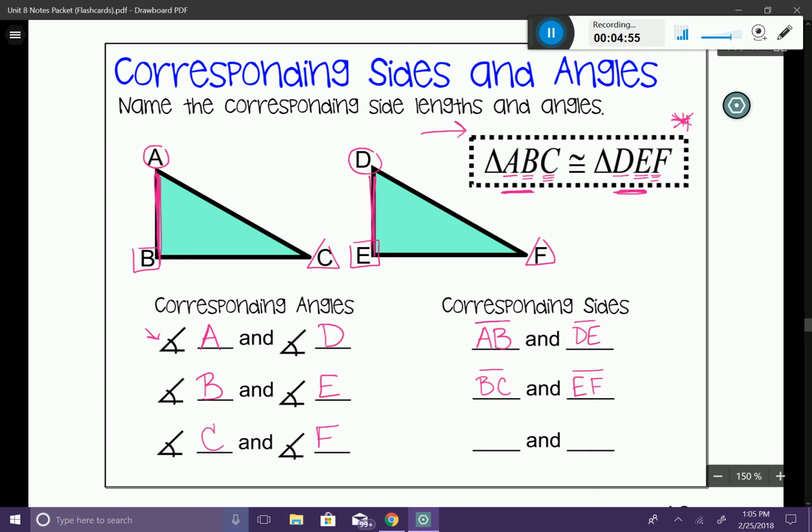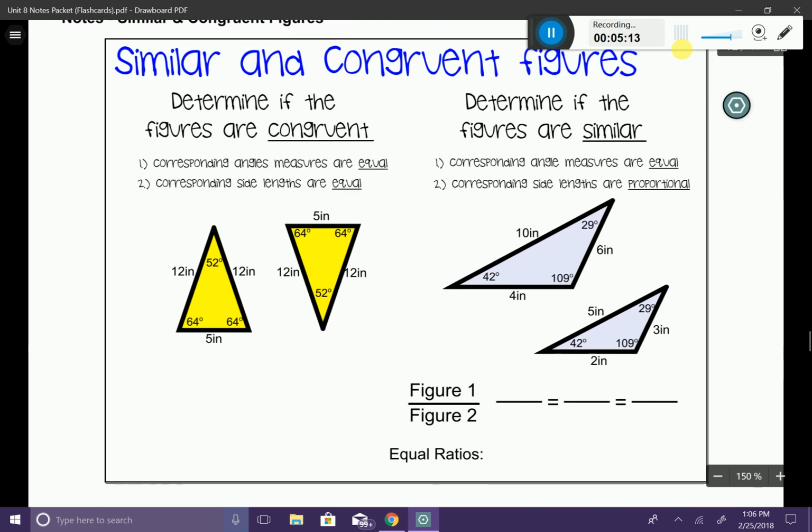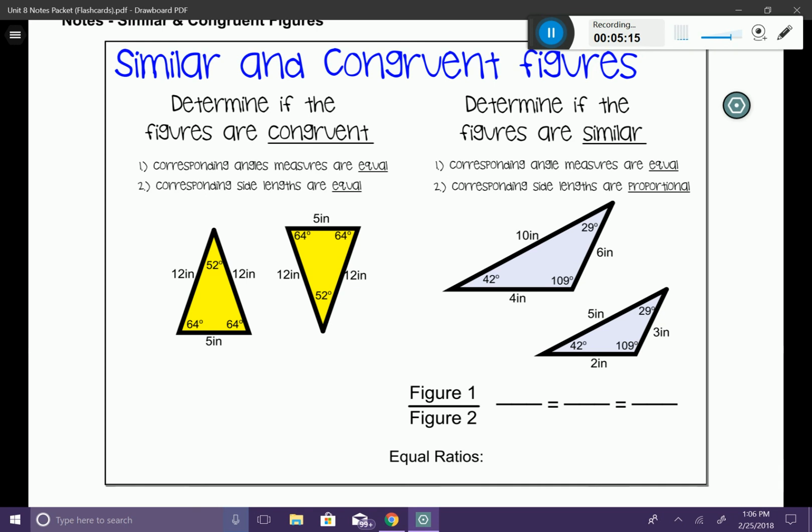And then the last one, let's go ahead and say CA. CA is the same as FD. So those are corresponding angles and sides of these two congruent triangles. Okay, let's go a little bit deeper with this concept now.